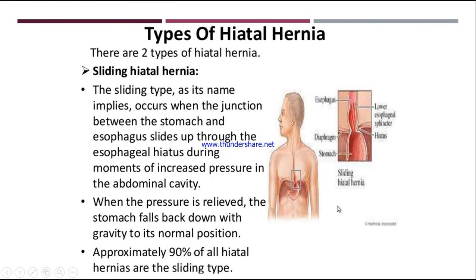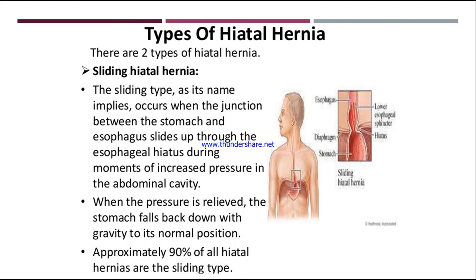ठीक है, whereas in sliding hiatal hernia, जब abdominal pressure कम हो जाते हैं तो ये जो protruded stomach है, that is going up into the esophagus, वो portion will come down to normal position. ठीक है, so it will slide down to its normal position when the abdominal pressure is decreased.